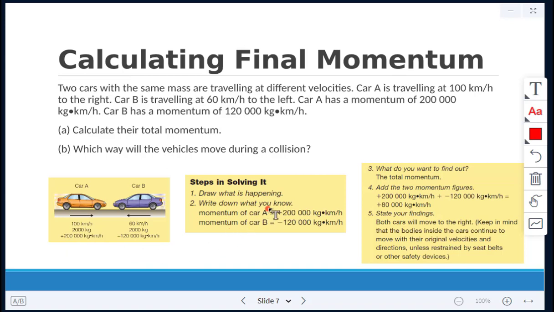We know the momentum of car A and car B, and we're trying to figure out the total momentum. So we add the two momentum figures together: 200,000 plus negative 120,000 gives me 80,000. Therefore, both cars will move to the right. Keep in mind, the bodies inside the car will continue to move with their original velocities and directions unless they're restrained by seat belts or other safety devices.